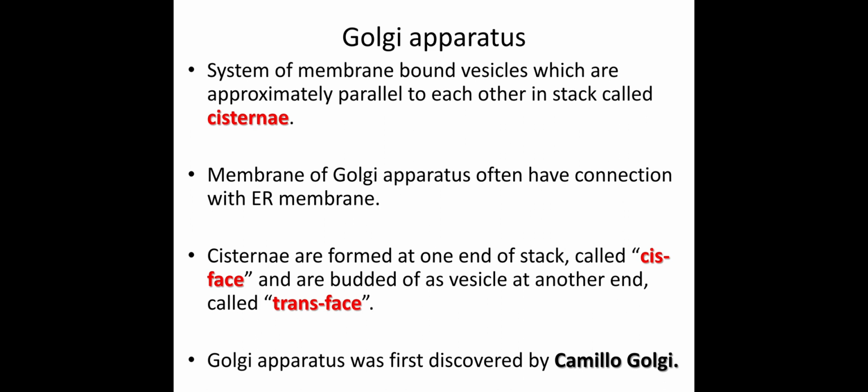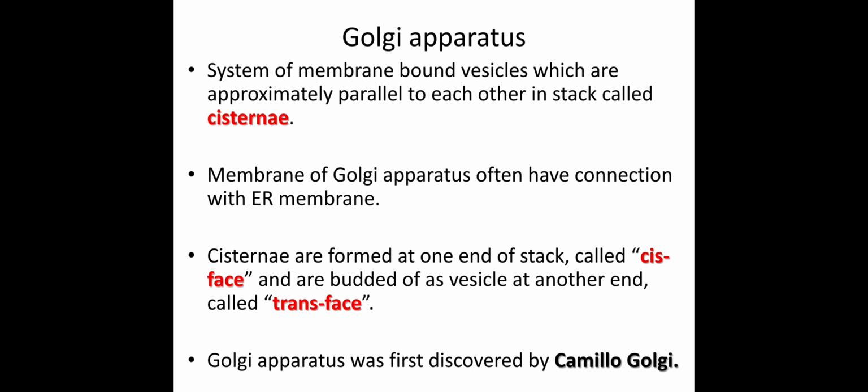These are called cisternae, and the membrane of the Golgi apparatus often has connections with the ER. ER means endoplasmic reticulum. So here the Golgi apparatus is basically present after the endoplasmic reticulum, and in some cases it has a connection with the endoplasmic reticulum.